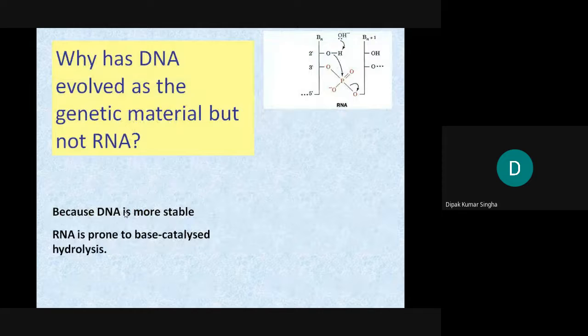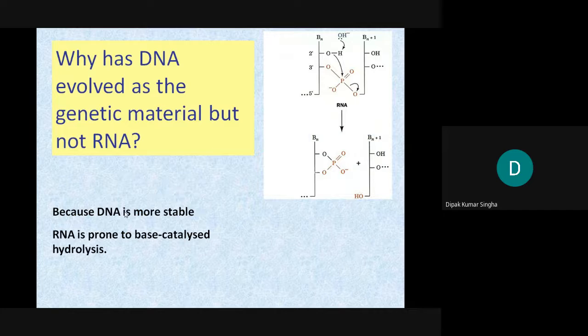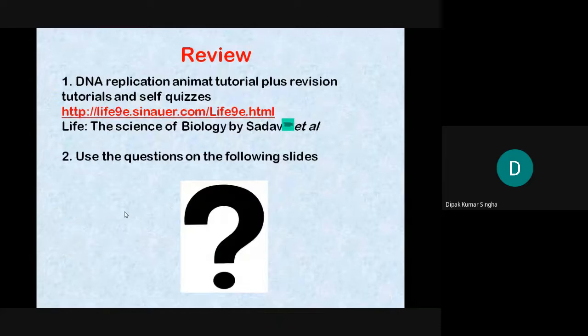Why is DNA involved as the genetic material but not RNA? Because DNA is more stable and RNA is prone to base-catalyzed hydrolysis. Okay, so that is DNA replication.